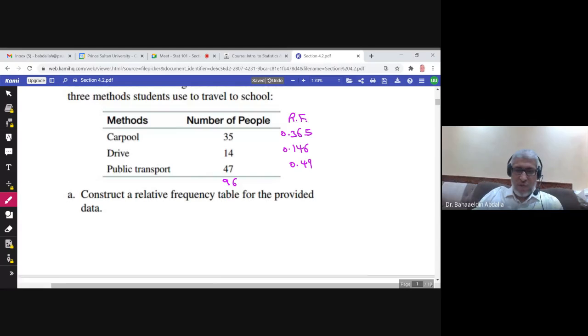If the total is not 1, for example the total is 1.001, then adjust. So the first one was 0.365, I will write it 0.364. So here the sum is 1. Okay, this is the answer of part A.